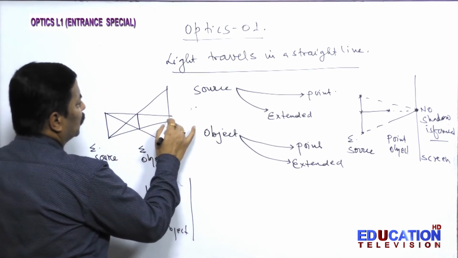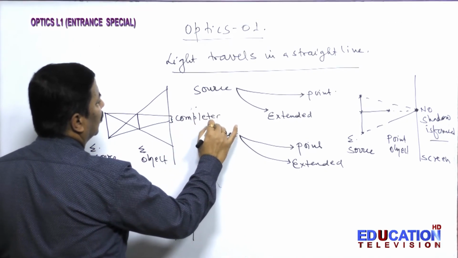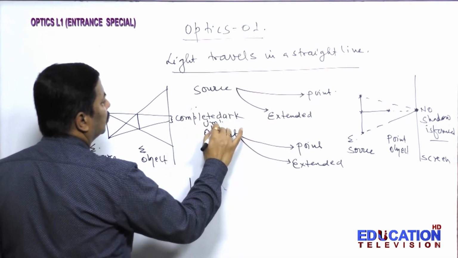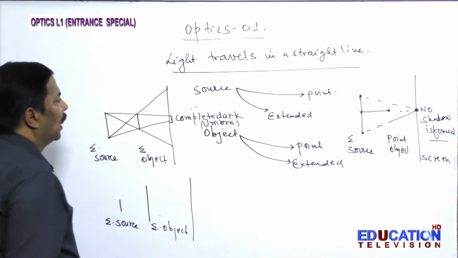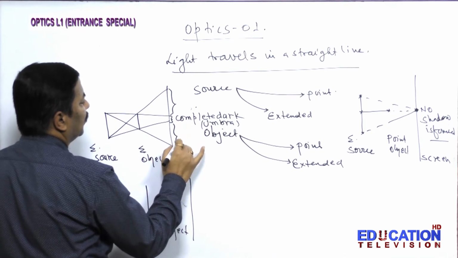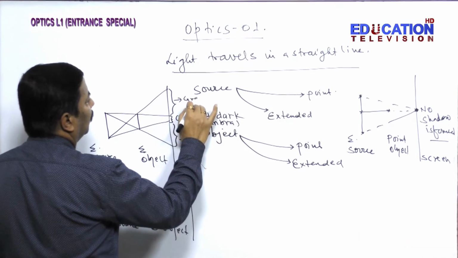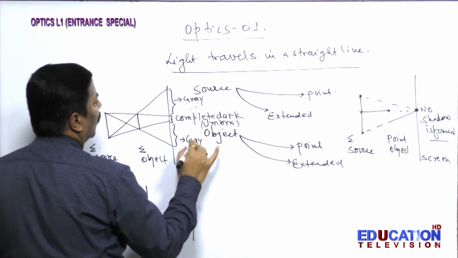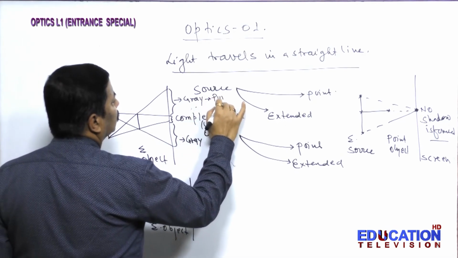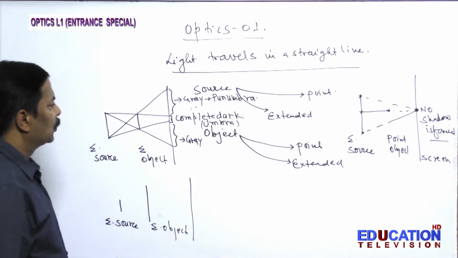So this portion is completely dark, and this is called umbra, and this portion is gray, and this is called penumbra.